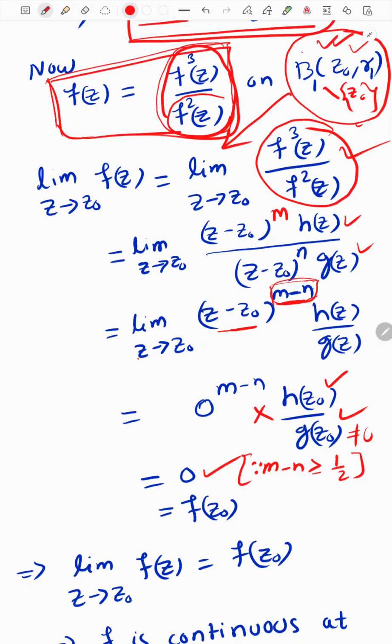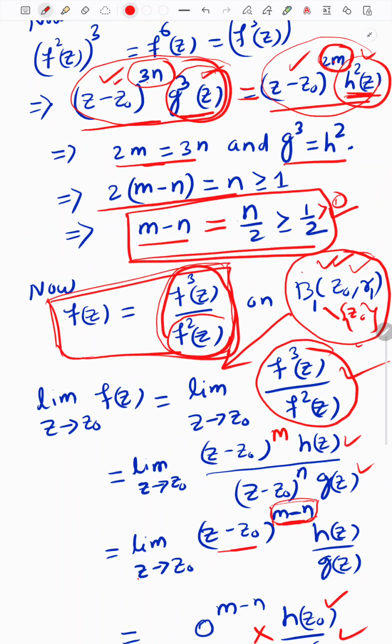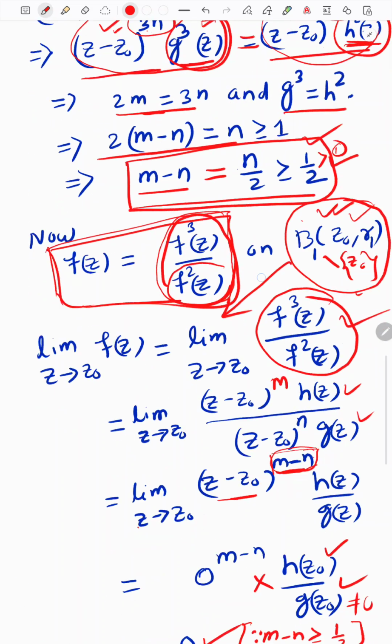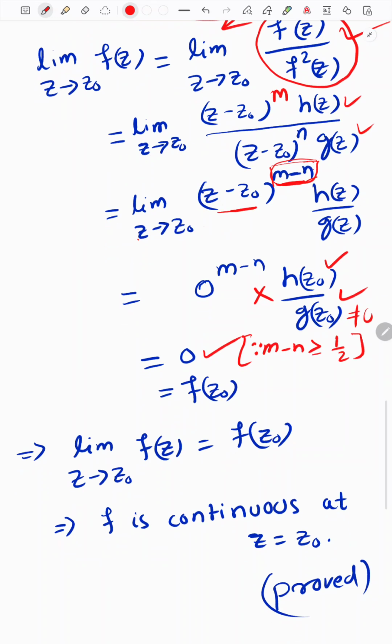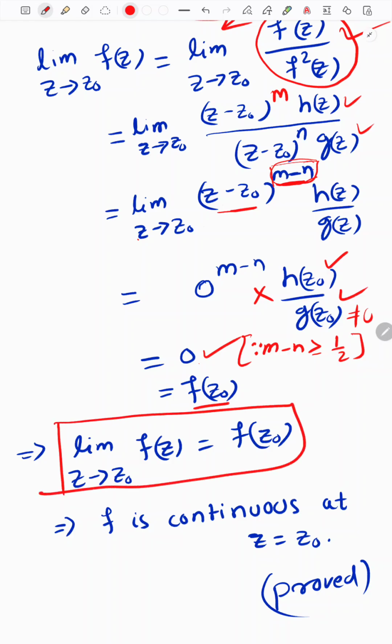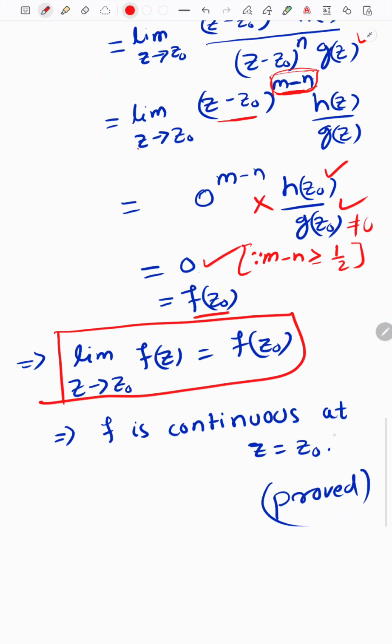We cannot calculate it; it will be infinite or undefined. Therefore, proving that m minus n is positive is necessary, which was done in our previous calculation. So we proved that this limit is equal to 0, and this is nothing but f of z0. It implies that f is continuous at the point z equal to z0.